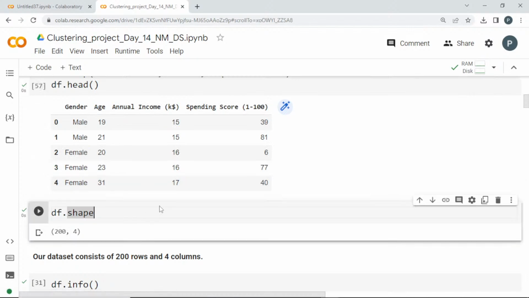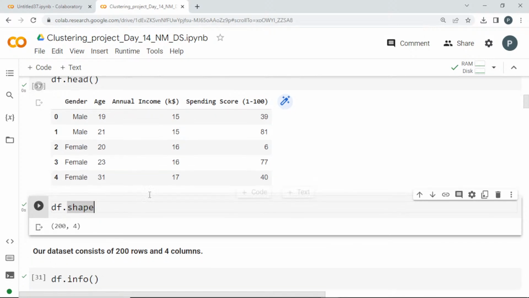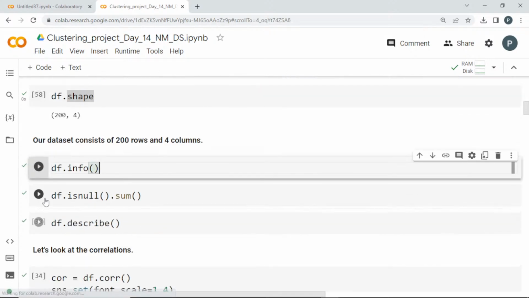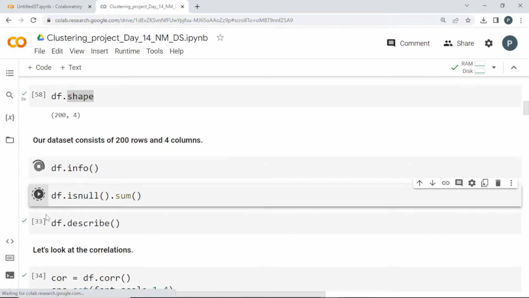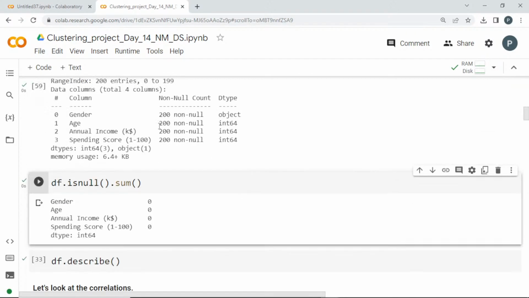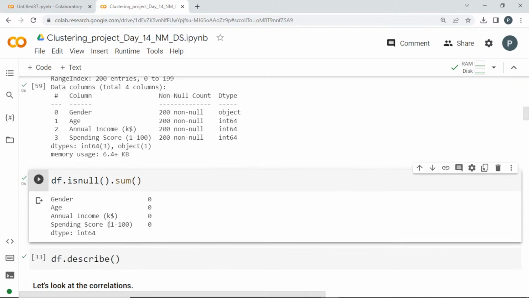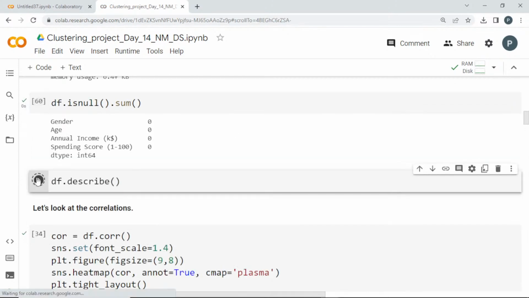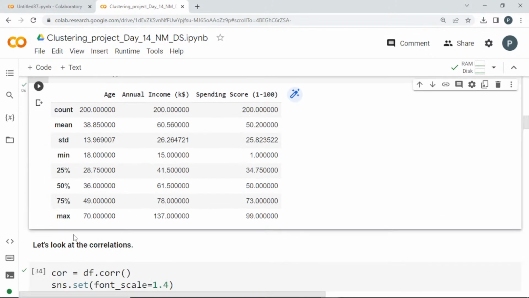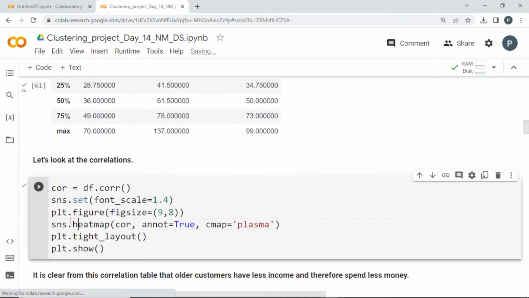In this project there will be only a little EDA. We are going to focus on the WCSS and the elbow method. So I'll get the info and isnull().sum(). These are the features, and it seems there is no null value. Good. Then I'll get the describe, and we are going to get the correlation now.